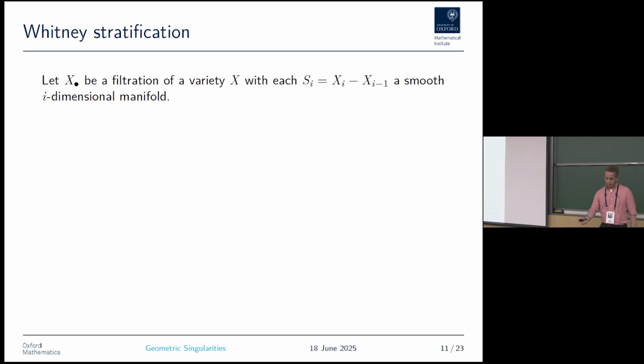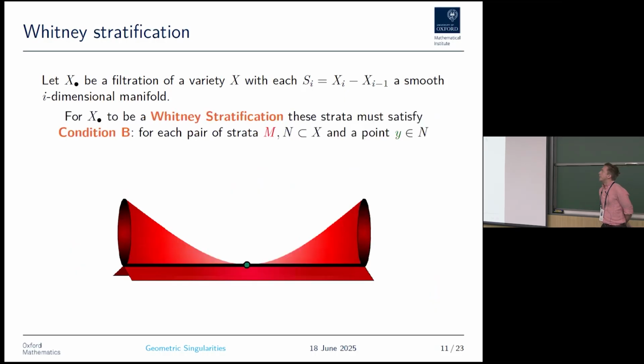So again, we start with a filtration X-bullet, and the successive differences are now i-dimensional manifolds. And such a filtration is called a Whitney stratification if it satisfies what's now called condition B. So we pick two strata, M and N. M is this two-dimensional sheet, N is the line.